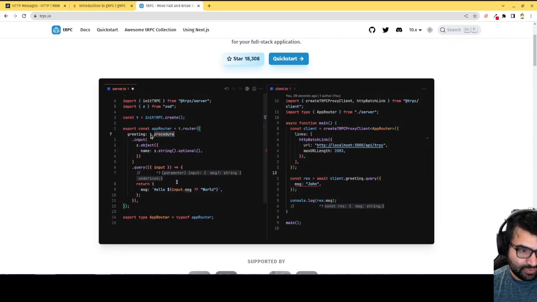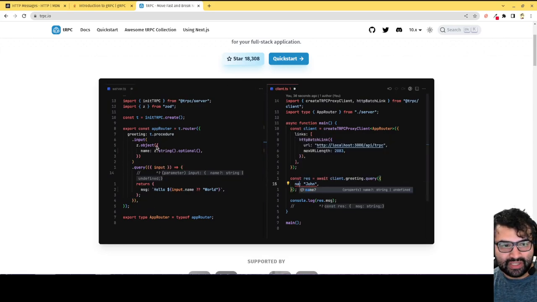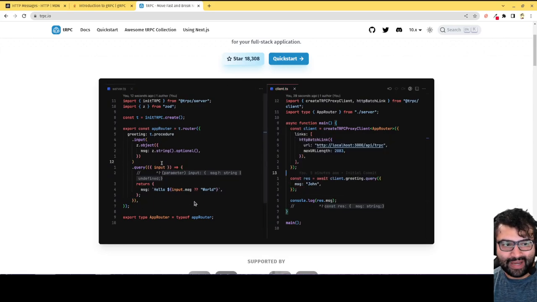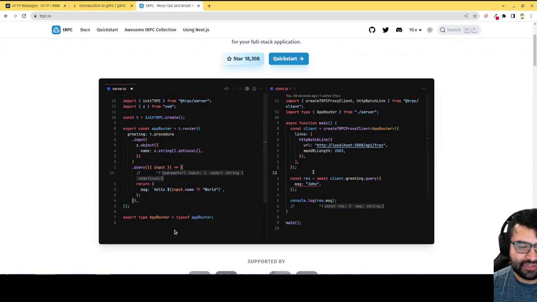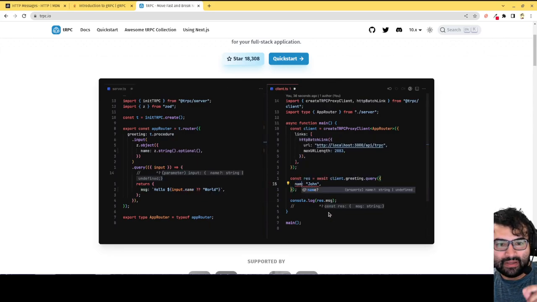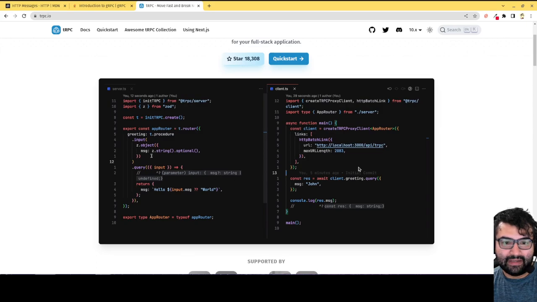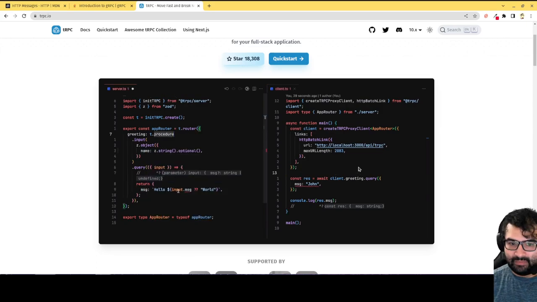So you have a function called greeting. And then what happens is that when you're done, you just export the type of this router object. So you don't have to do all the typing yourself. You just write the functions, and then you use that type definition to define your client. So I'm going to say, hey, here's my router. I'm going to export that type, then import that same type on the client side, and that's going to generate the client that's going to make all the calls.